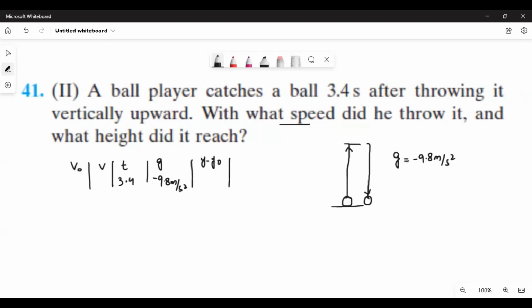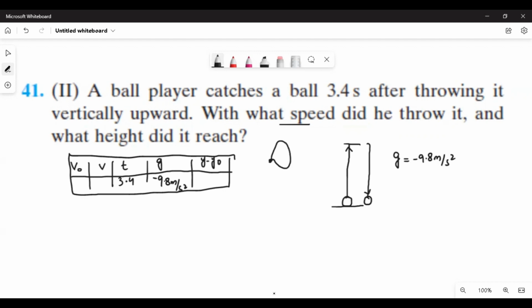This is a very important point. When you throw a ball up, just tell me one thing. You are at this position, you roam around and you get back to this position. Your initial and final position is the same. It means no displacement. So the ball was going up and getting back to the hand from where it started. So initial and final position is the same. y minus y naught is 0.